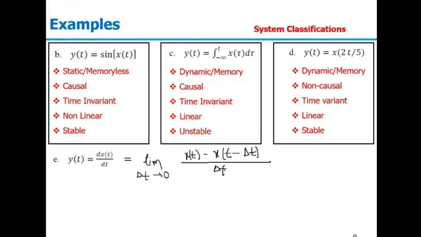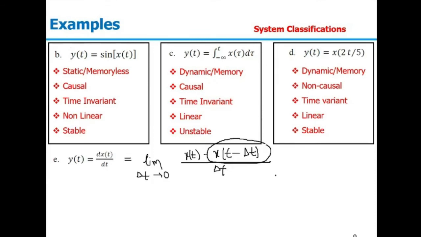So in this case, we can say y of t depends on past values of x of t. Here it has to remember the previous value. So that's why the system is with memory, or a dynamic system. Since y of t depends on present and past values, it will be a causal system. So it is causal and dynamic.